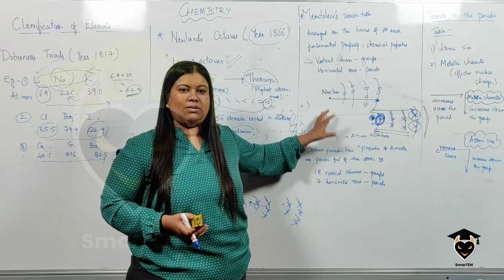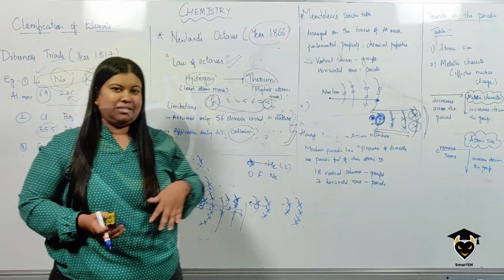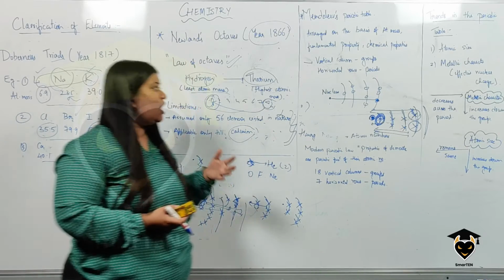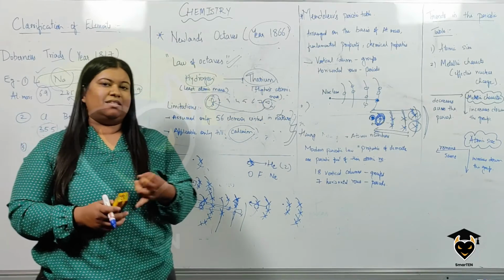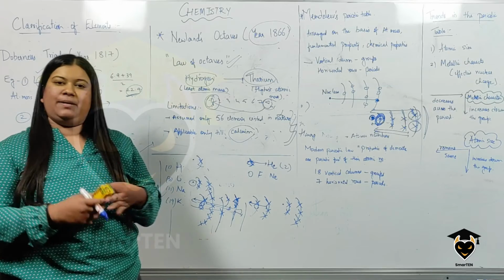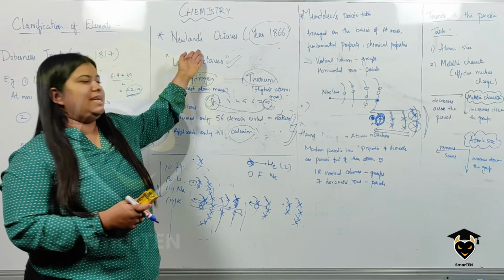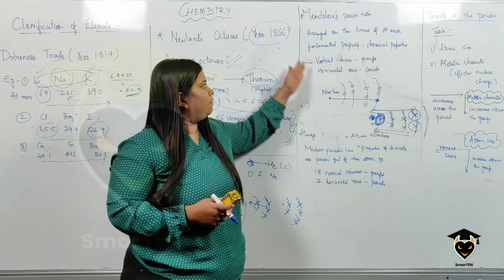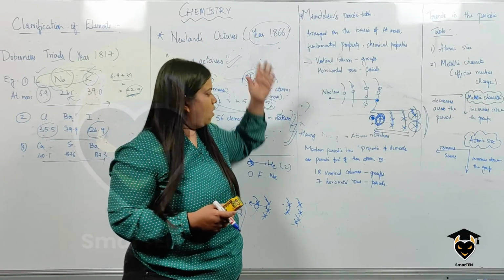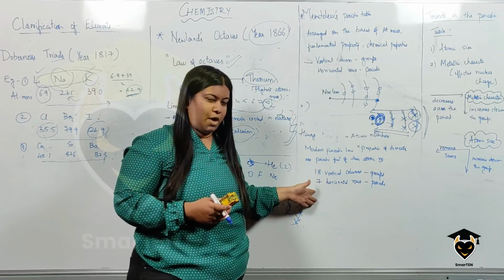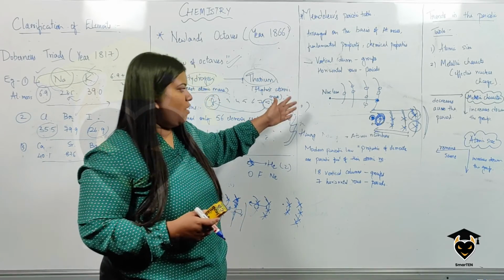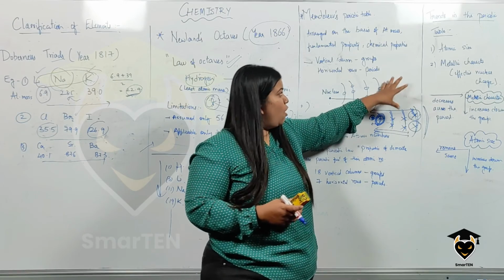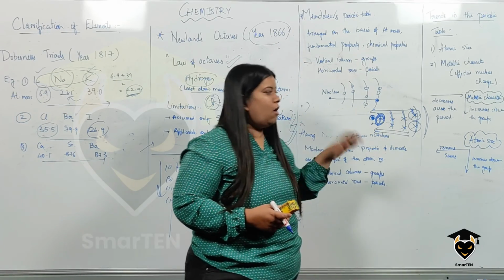So this concludes the classification of elements chapter, and the crucial or important questions they could ask are: what are double triads? They could ask, for example, limitations, and what is Mueller octaves, example and limitations, and the statement of Mendeleev's periodic table, or they could also ask the modern periodic table and the drawback of each. And this is very, very important. They'll definitely ask you what the trends in the periodic table are and how they vary.